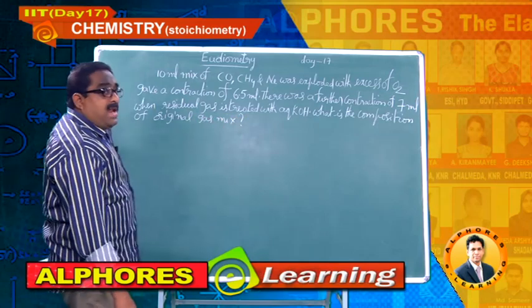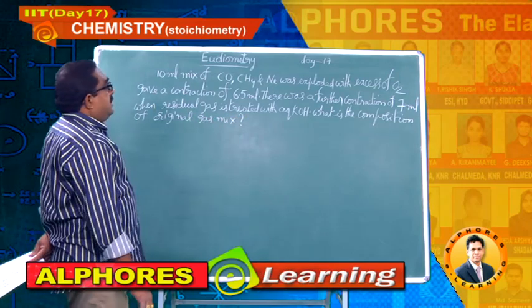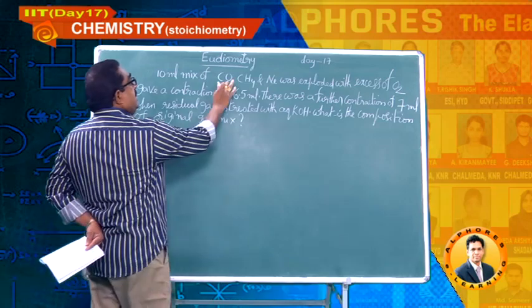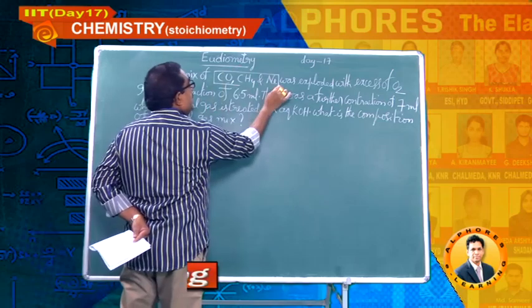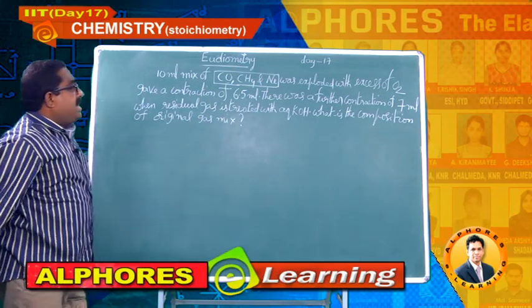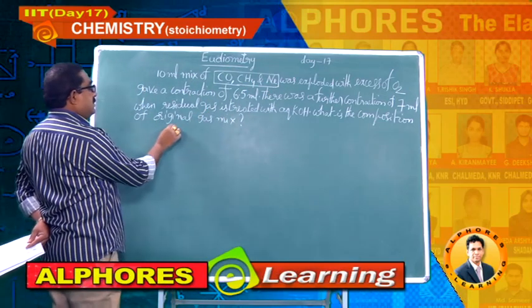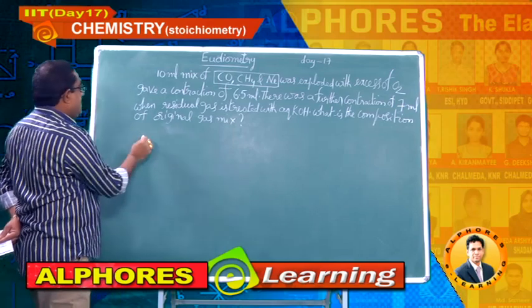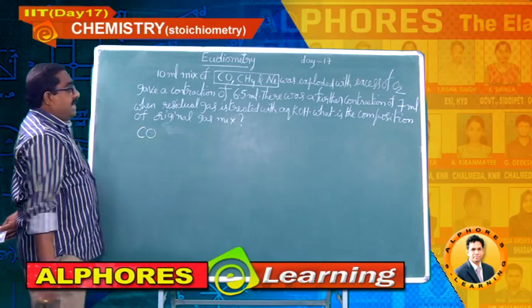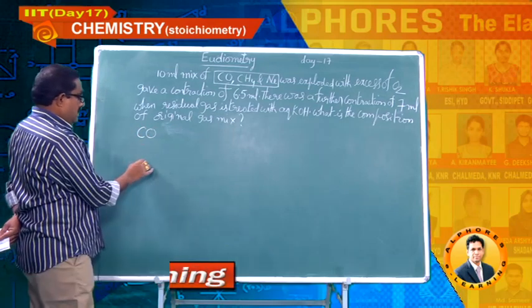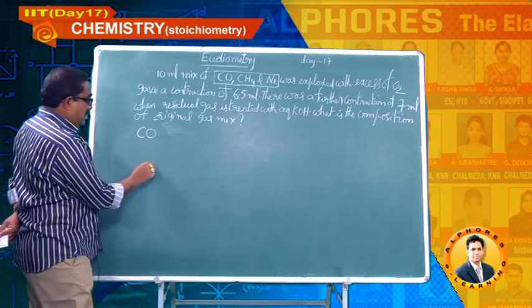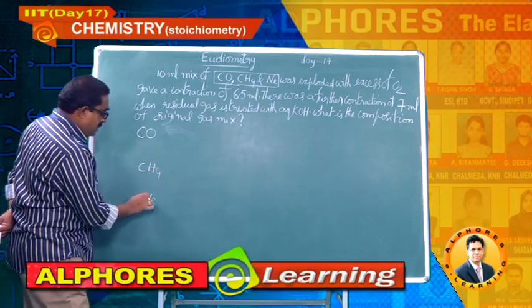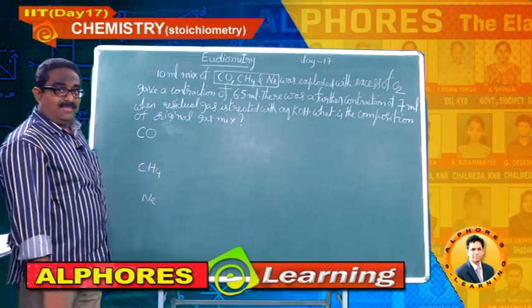Okay, students, let me explain the given data. He has given the mixture of three gases: carbon monoxide, next methane, and next neon.